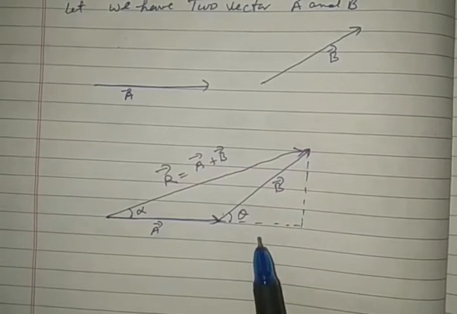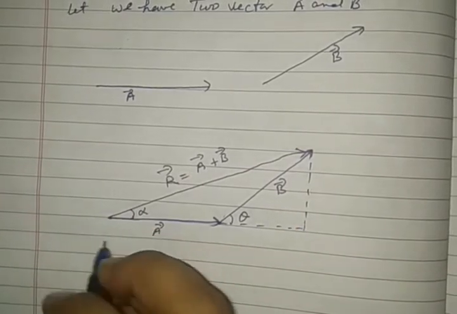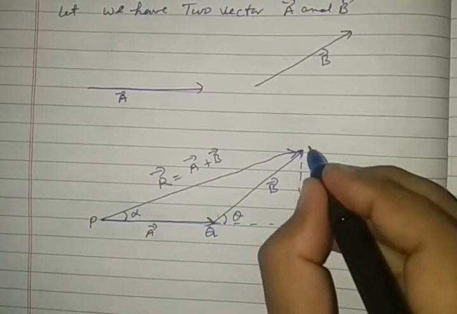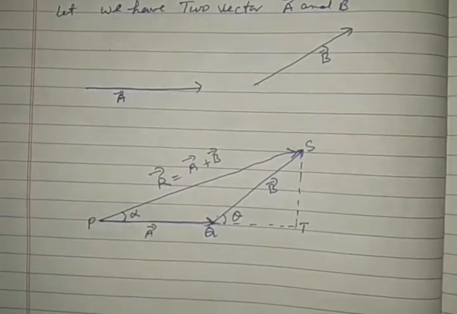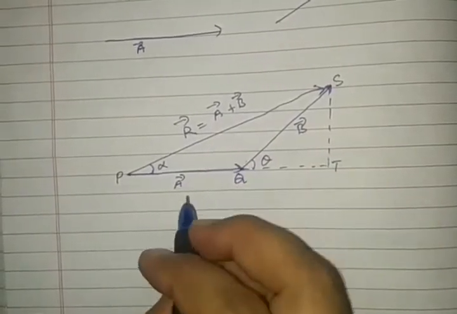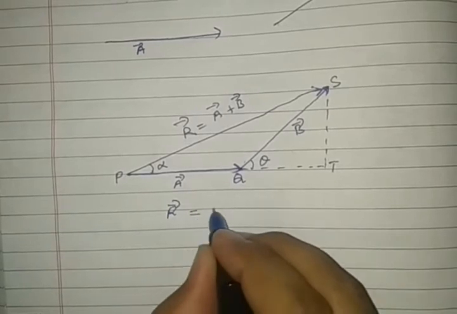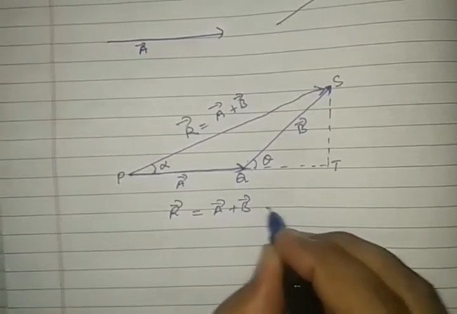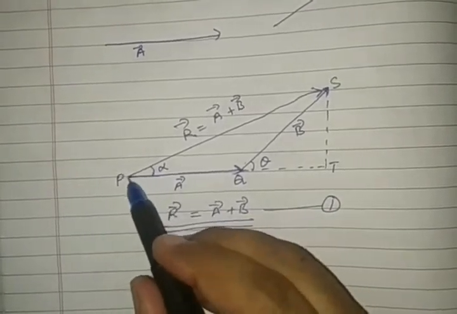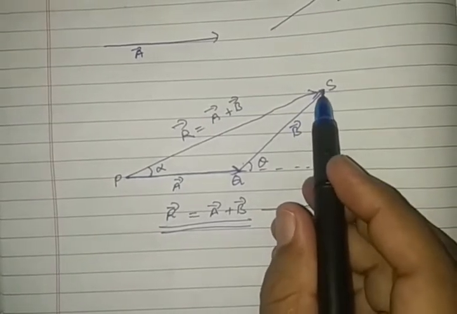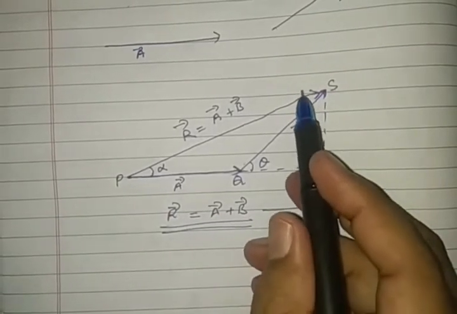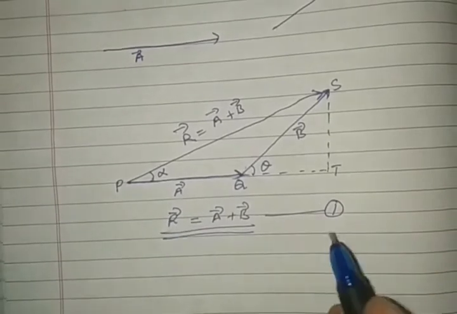Here, taking some names, P, Q, R, S and T. The mathematical formula for the vector is this only: vector R is equal to vector A plus vector B. By drawing this diagram and measuring the size of PS, that is the magnitude, and its direction, the arrow from P to S, is the direction.